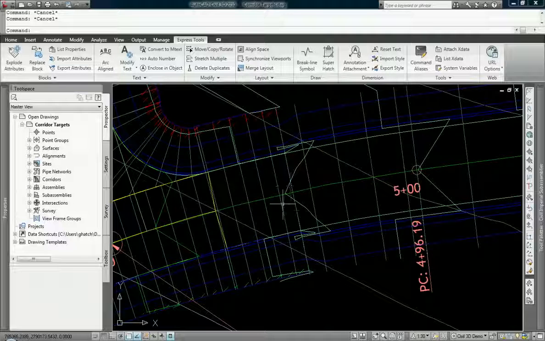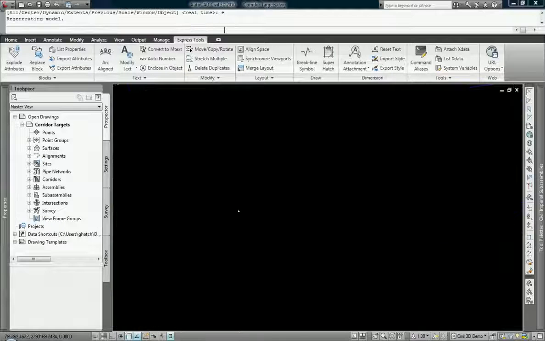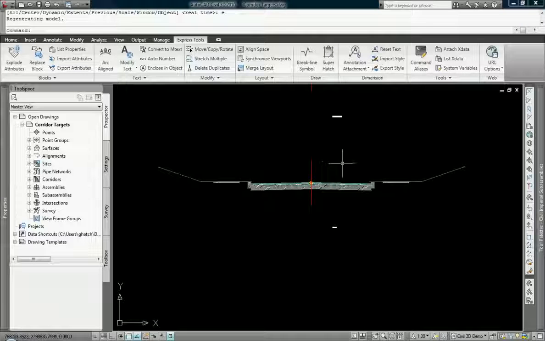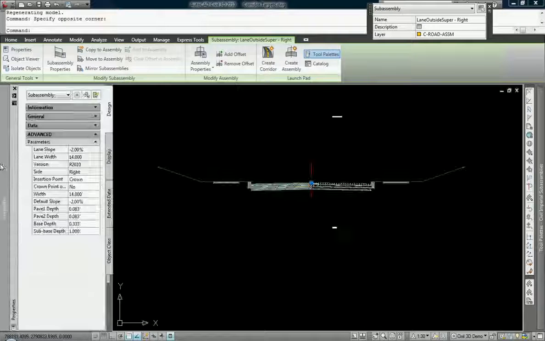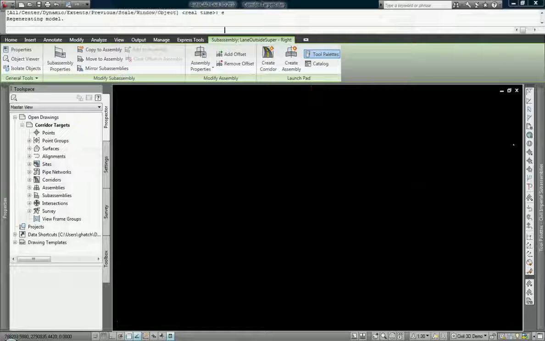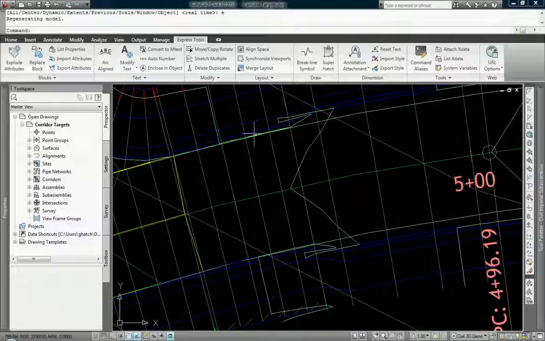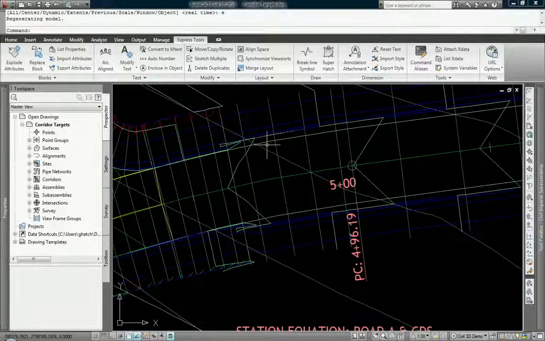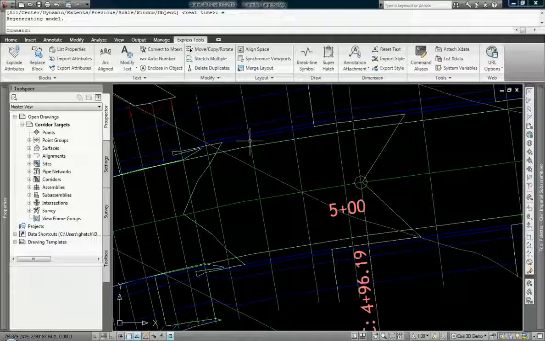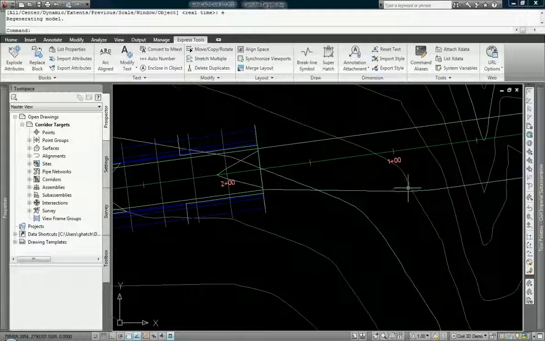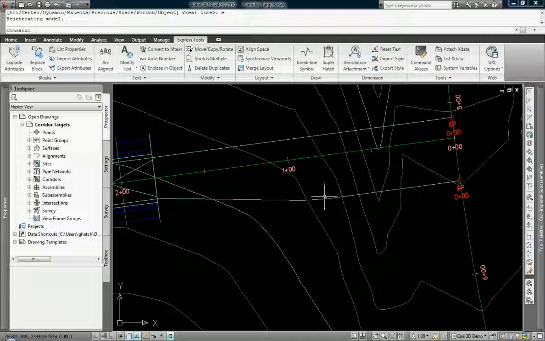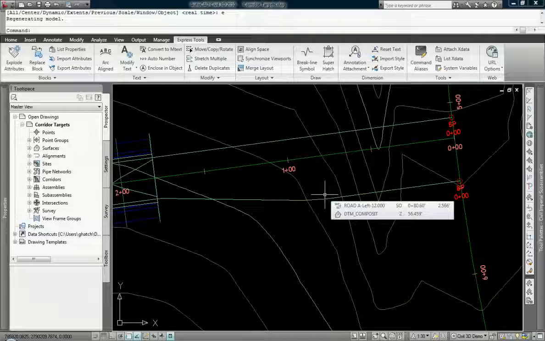Right now, the way an assembly works is that it is based off of a standard cross-section. Those of you that are familiar with Civil 3D understand that, if this is my assembly, right now this lane thinks that it is 14 feet in width. However, you will notice that in my intersection, my curb lines follow that alignment nicely, but that new region that I just created does not. That is because this road is 12 feet wide. But at the transition, all the way down here, it obviously gets wider than 12 feet. It actually goes to 24.